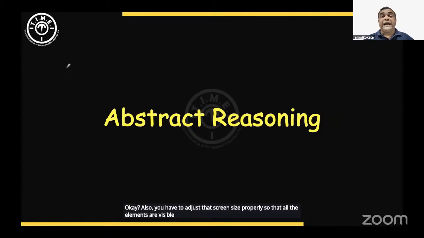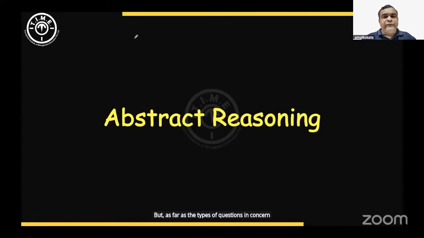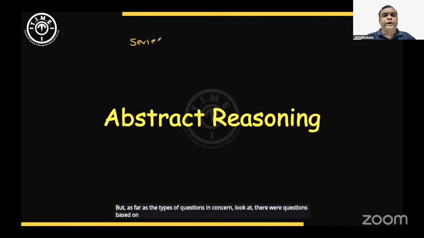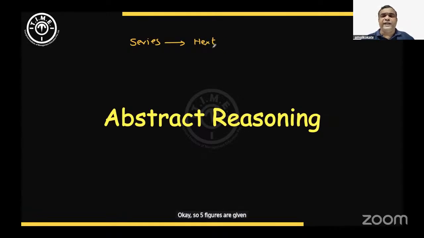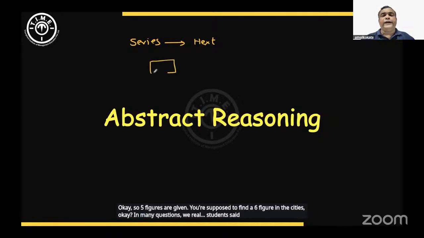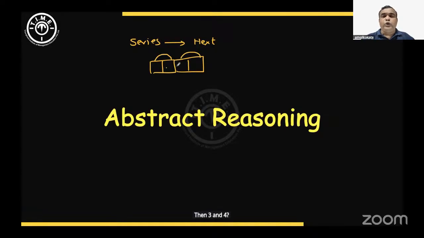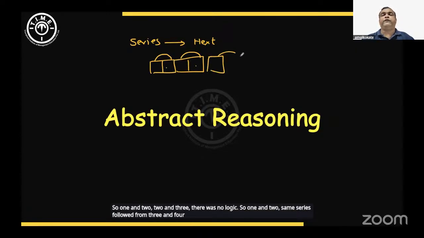As far as the types of questions are concerned, based on what students reported, there were series questions: complete the series, find the next figure in the series. Five figures are given and you are supposed to find the sixth. In many questions, students said the logic is like this: there is a logic between figures 1 and 2, then 3 and 4, but none between 2 and 3. The same series followed from 1 and 2 continues with 3 and 4, and 5 and 6. That is how you get the answers.